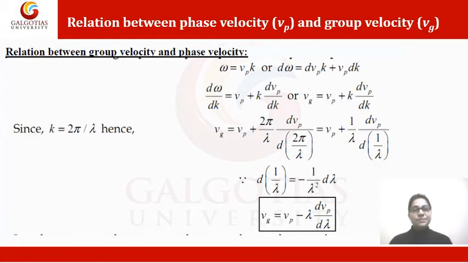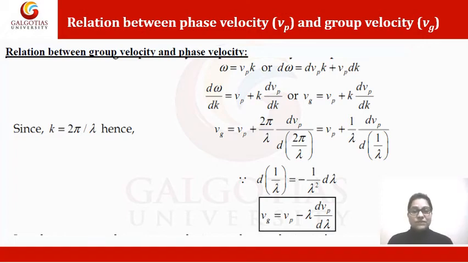In the previous slide we derived the relation between particle velocity capital V and group velocity Vg. Now it is time to find the relation between phase velocity or wave velocity Vp and group velocity. We already know that ω = Vp·k, and if we differentiate, dω = dVp·k + Vp·dk.